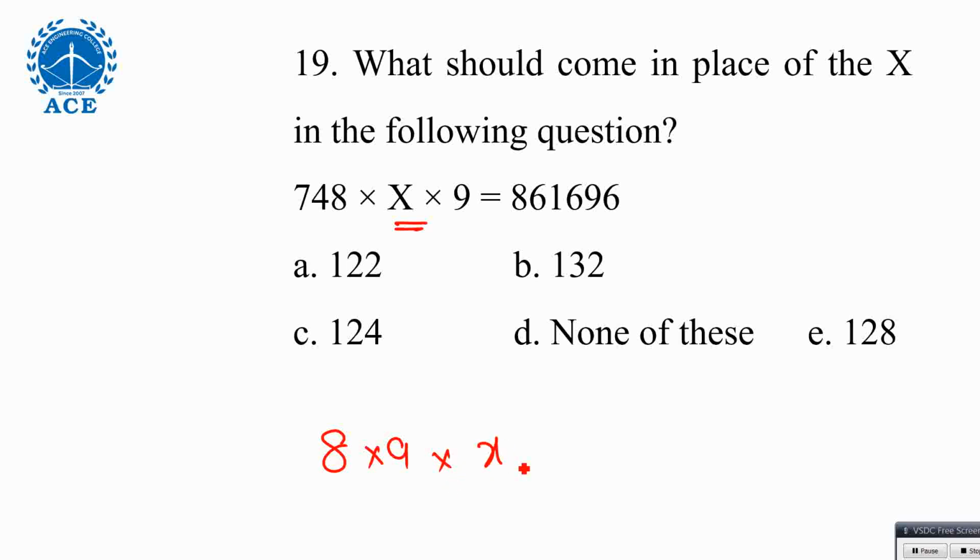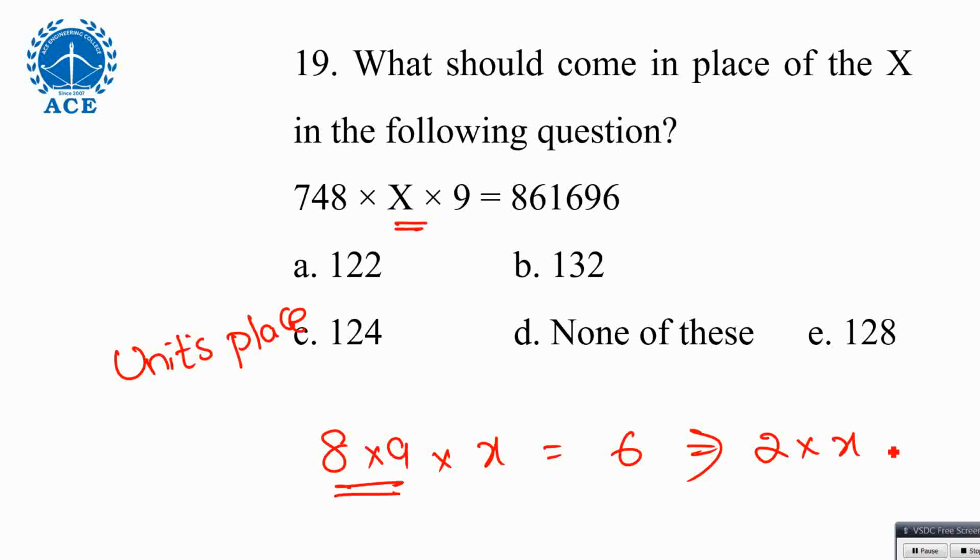8. Units place in this is 9. We need to find x. Units place in this one is 6. 8 into 9 is 72. I am focusing only on the units place. So the units place is 2. 2 multiplied by something should end with 6. 2 into which number will end with 6? 8 is required. So 132 no, 122 no, 124 no. It might be 128 or none. If none is not there, we will pick 128 directly, because 2 into 8 only, 16, units place 6 will generate. So I am discussing only the units place here.